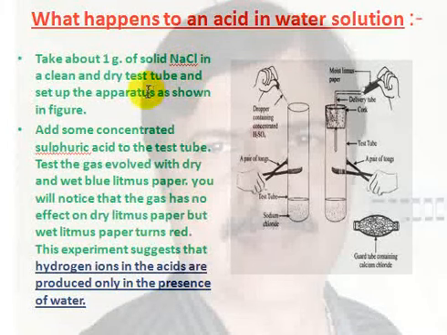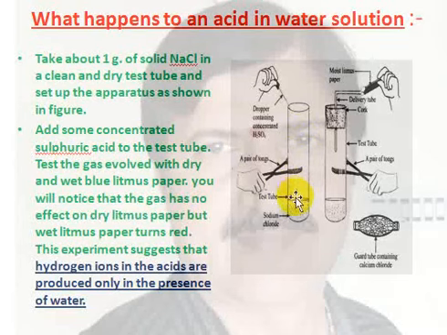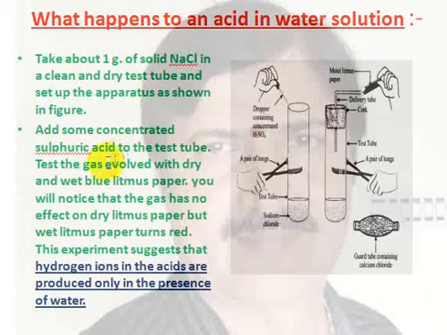Take a dry test tube and add a few drops of concentrated sulfuric acid over the common salt. Now some gas is evolved. When sodium chloride and sulfuric acid are added, hydrogen chloride gas is produced in this experiment.